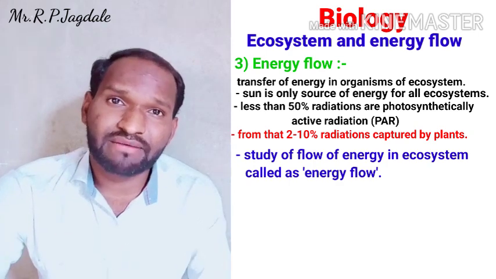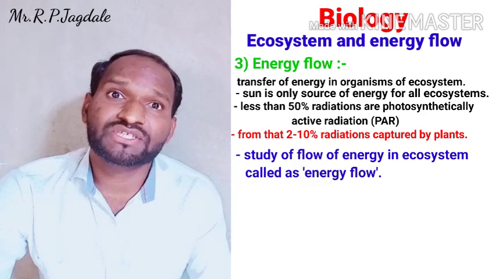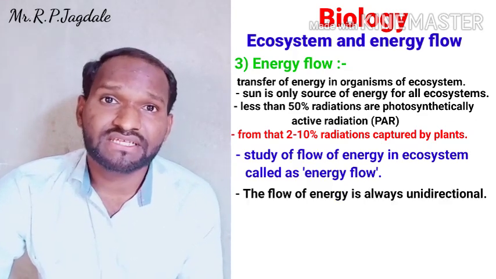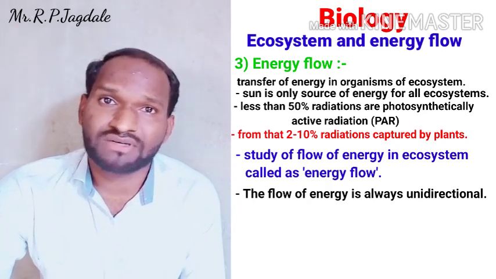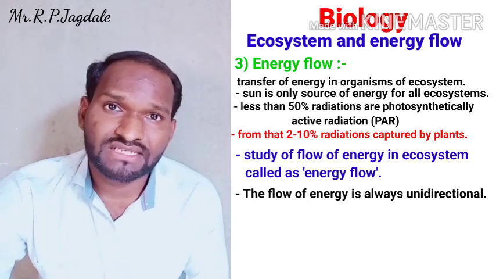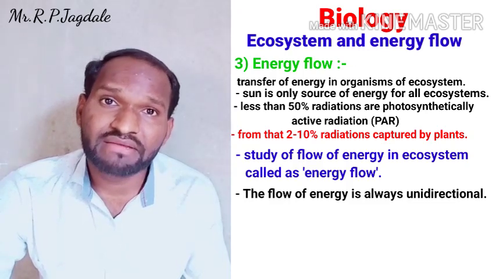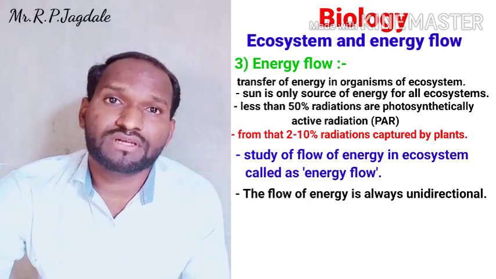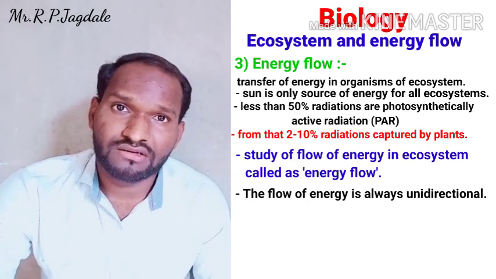Always remember, students, that the energy flow is always unidirectional. That means unidirectional means it is transferred in only one direction, that is nothing but the direction in front of you. From the sun it is going to the plants, from the plants it is going to animals, animals to other animals, and so on in the ecosystem. So it is only one directional.